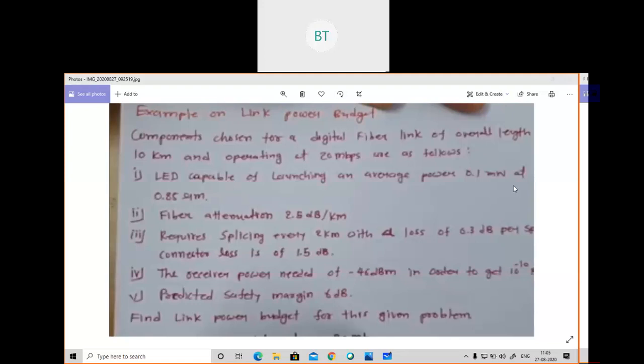The things given are: the components chosen for a digital fiber link of 10 kilometers operating at 20 Mbps were as follows. An LED capable of launching an average power of 0.1 milliwatt at 0.85 micrometer. Fiber attenuation is given as 2.5 dB per kilometer, and required splicing every 2 kilometers with a loss of 0.3 dB. So this is the question.